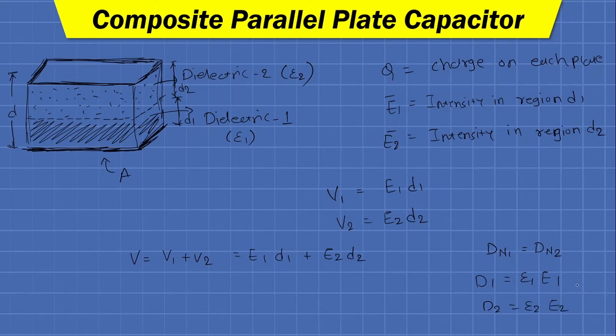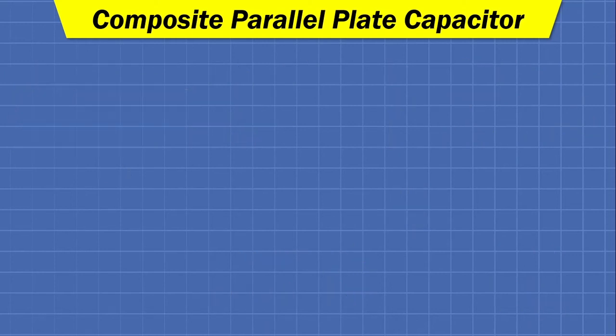And if we substitute the value of E1 and E2 in this equation, then we can have capital D1 upon epsilon 1 multiplied by d1 plus capital D2 upon epsilon 2 multiplied by d2. Fine. Then for such composition, D1 can be equal to D2, which is nothing but the surface charge density of the material.